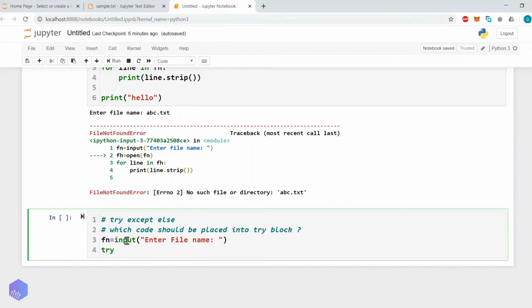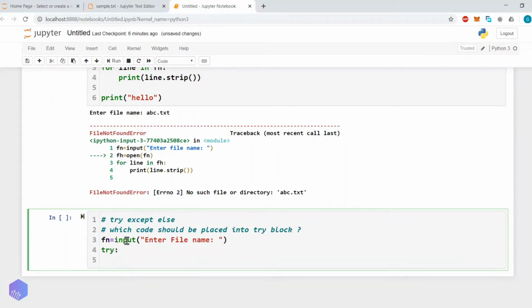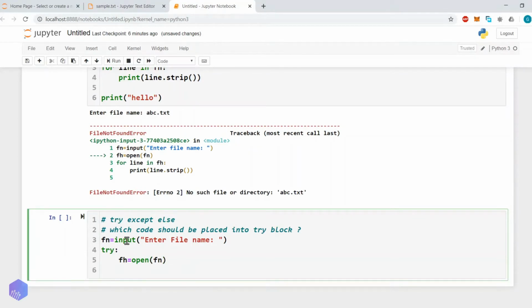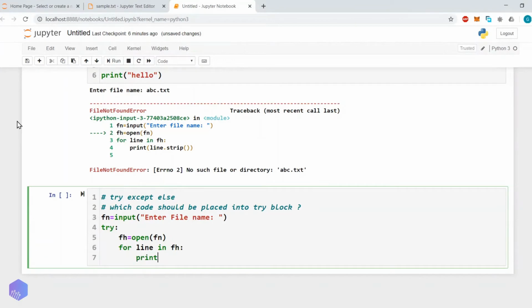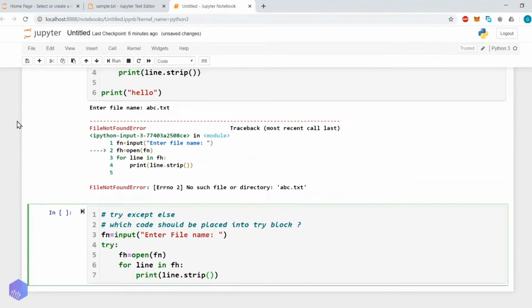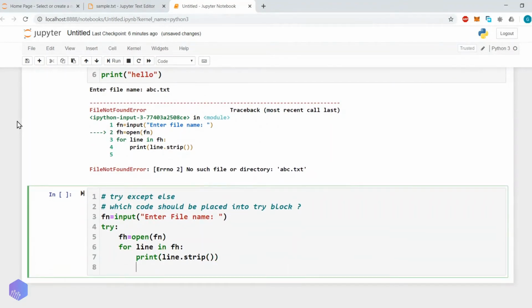So try, then fh equals open, and we pass the name of the file which we received from the user, fn. Then we put the loop: for line in fh, print line.strip(). Clear with this?